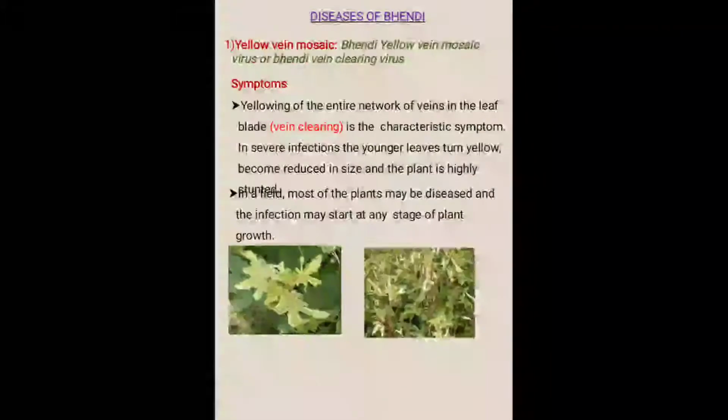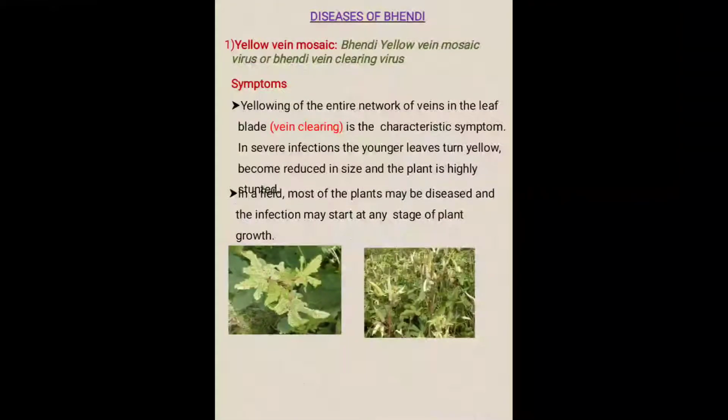Some common symptoms are vein clearing, vein banding or venal chlorosis, intervenal chlorosis, mottling and mosaic pattern. These are the common symptoms in every viral disease.